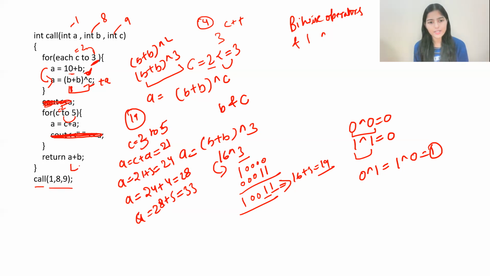And at the last we are simply returning a plus b. A value is what? 33. And b value is what? Did we make any change in b value? No. So b value is as it is, that is 8. So 33 plus 8, 41 will be the correct answer for this particular question.